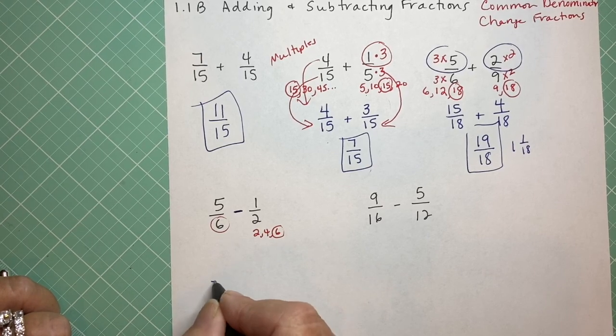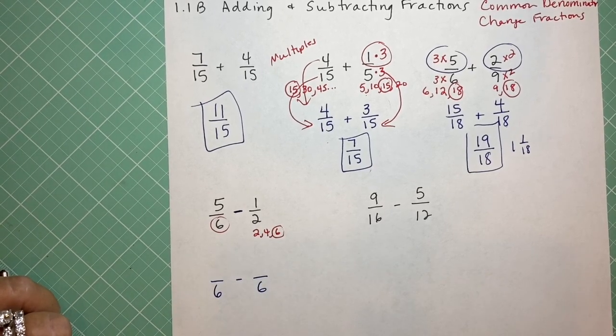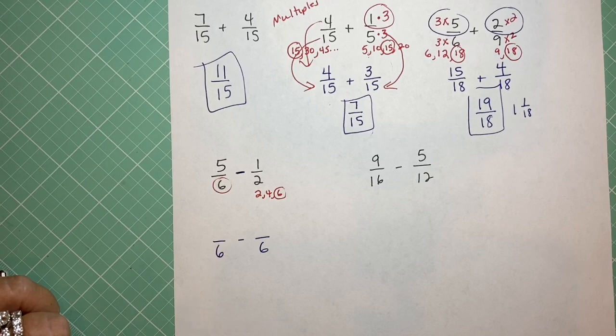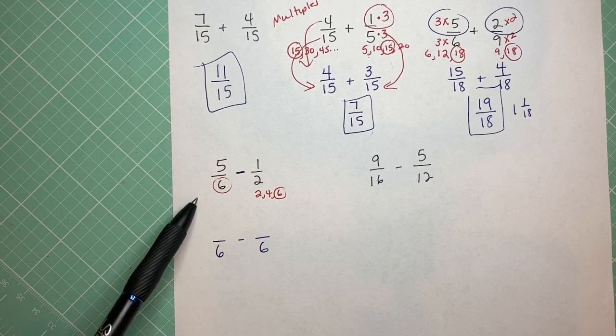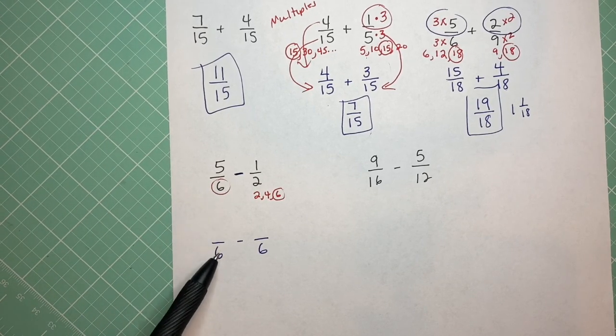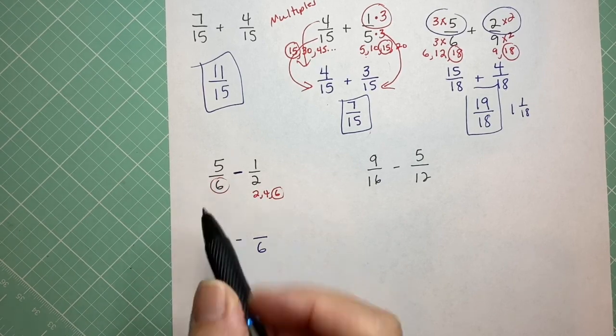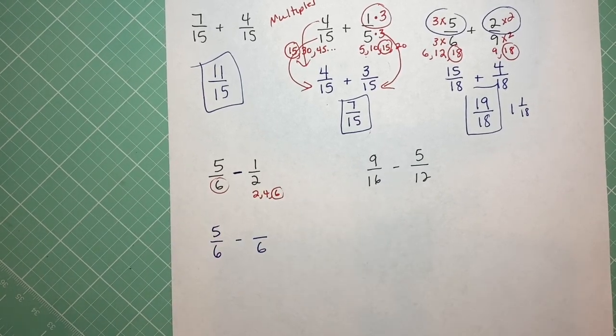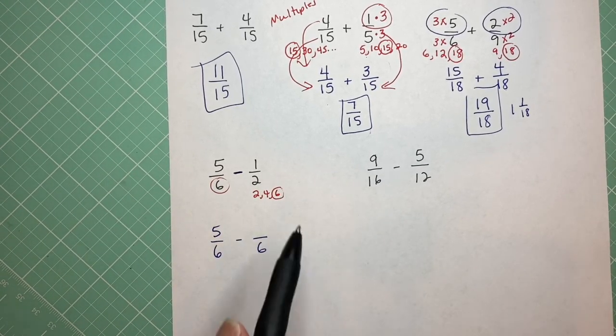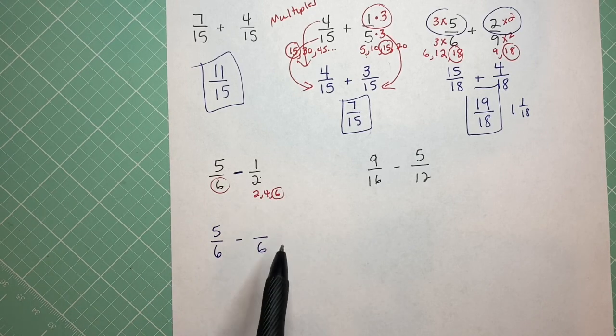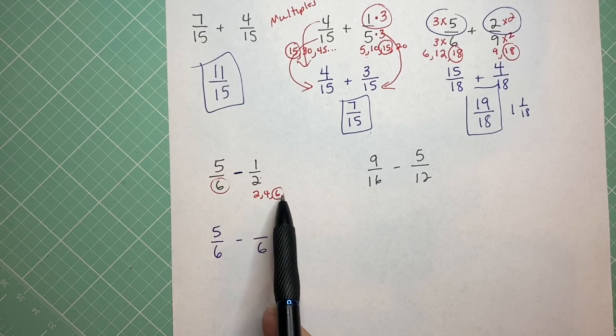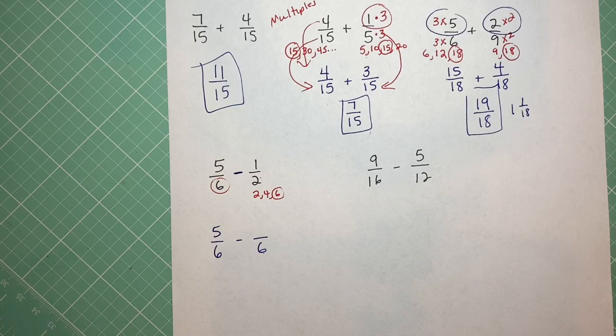So we're going to change our denominators to be 6. So we've got to find out what we changed. Here, to get from 6 to 6, I didn't change, so I don't have to change the top. I can just bring down the 5. But for this one, to get from 2 to 6, do you see I multiplied by the third multiple?